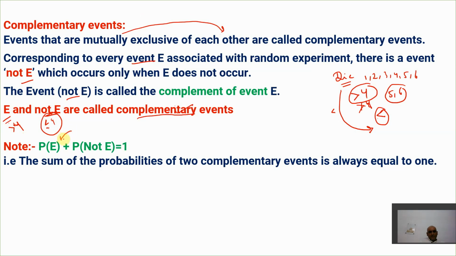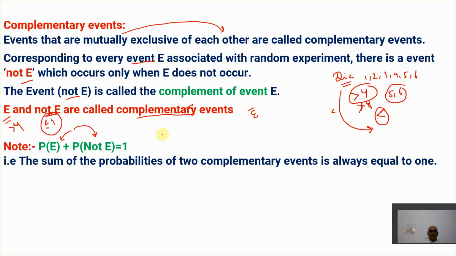If you have one event E and a not E of that event, when we add both these events, it becomes 1. So P(E) plus P(not E), and one more very important thing: not E can also be represented as E bar.